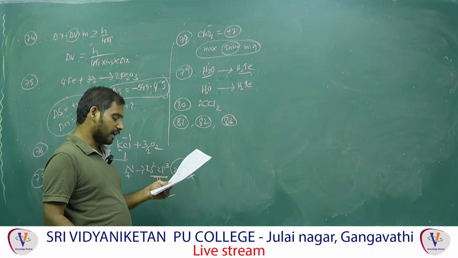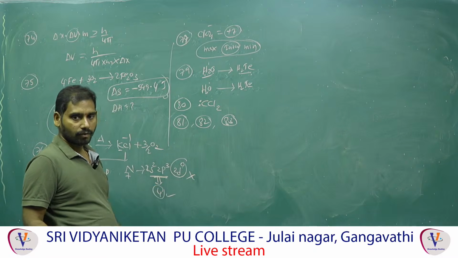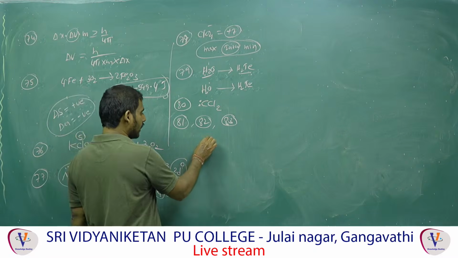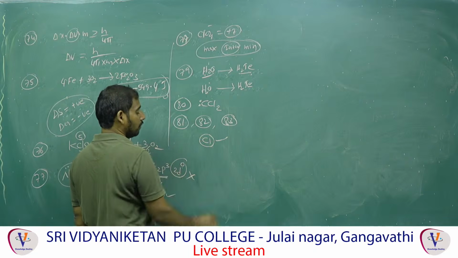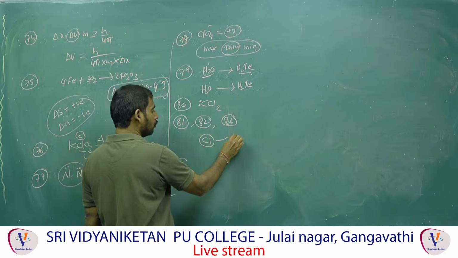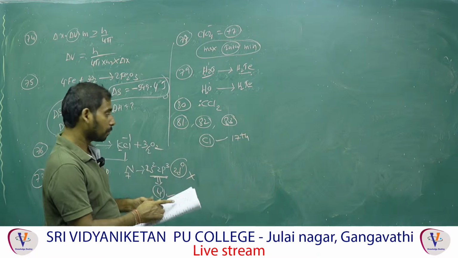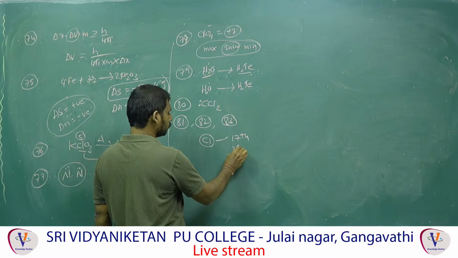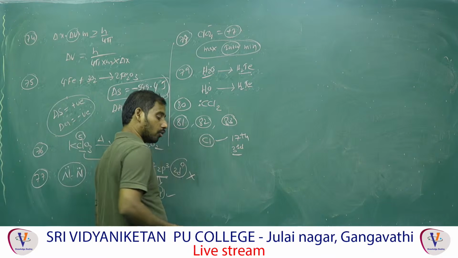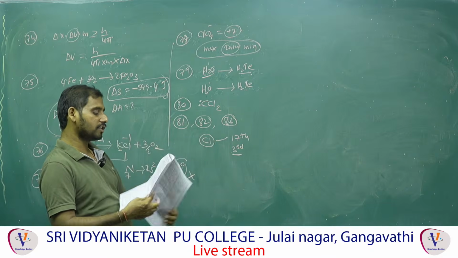The element with the highest negative electron gain enthalpy. The highest negative electron gain enthalpy is chlorine. Chlorine belongs to the 17th group, third period. Plus, you have to know the first element. The highest electron gain enthalpy is chlorine.